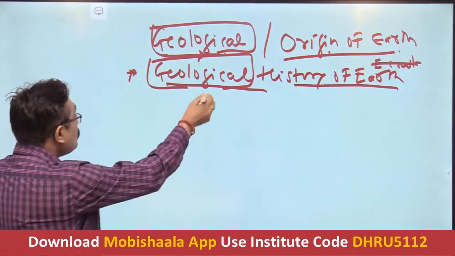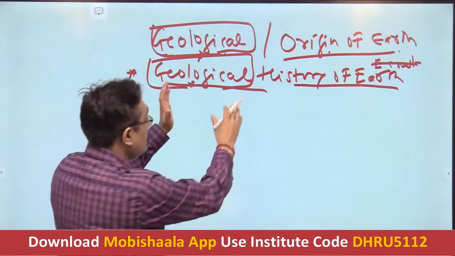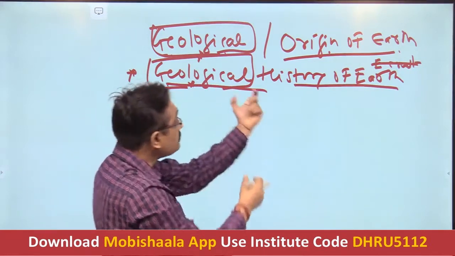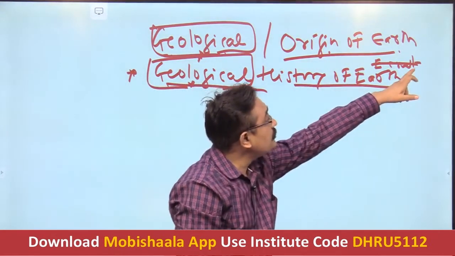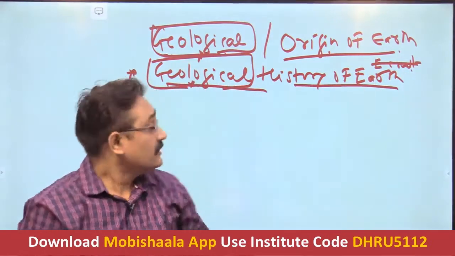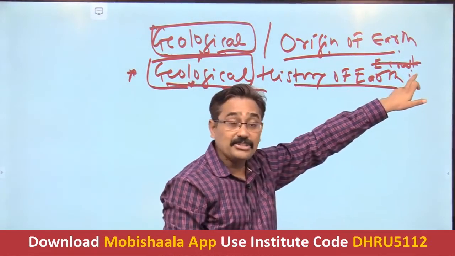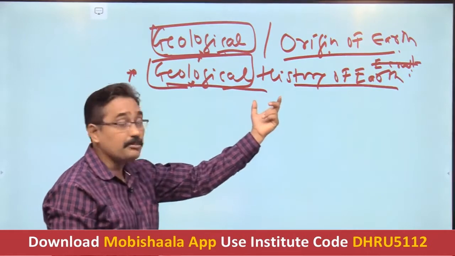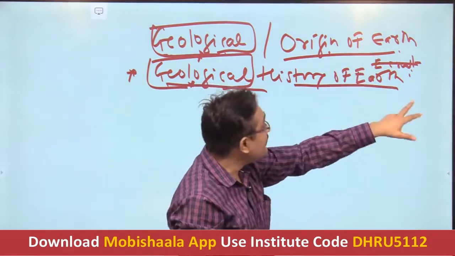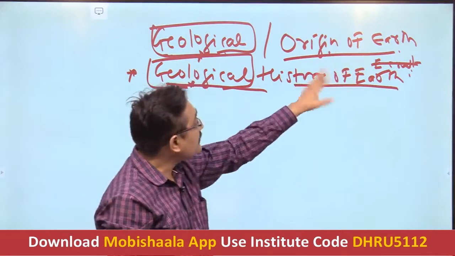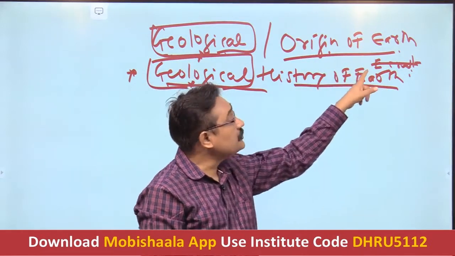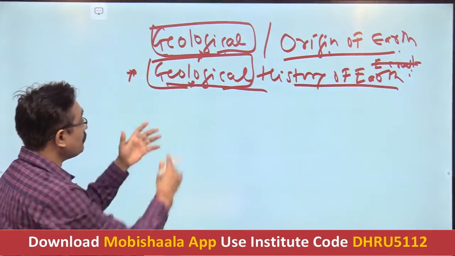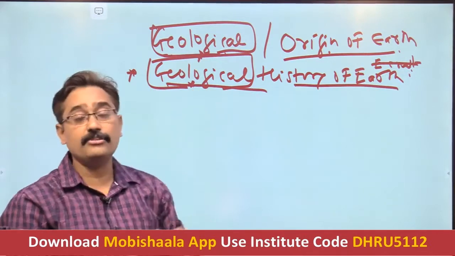So if we start with this broader point, because I also recently told that the geological history of India is a bit broader topic, then a bit smaller is the origin of the earth, and smaller still is the origin and evolution of the crust. So this is the point where our syllabus will start: origin and evolution of the earth crust. But prior to that, you need to understand the geological history of earth and the origin of the earth, and how the origin and evolution of the earth took place, and then we can come to the origin and evolution of the earth crust. So now come to this very first point, the broader aspect, that is the geological history of earth.